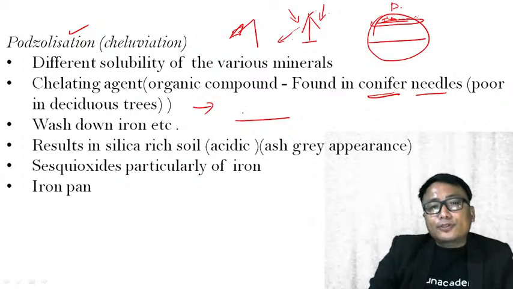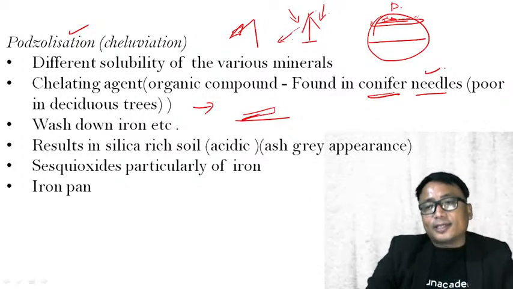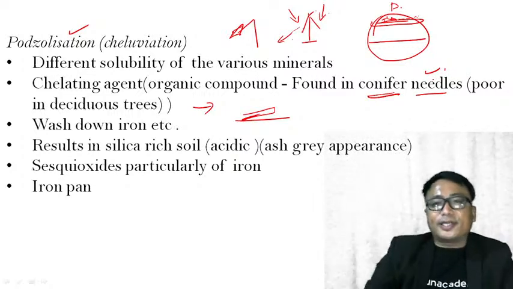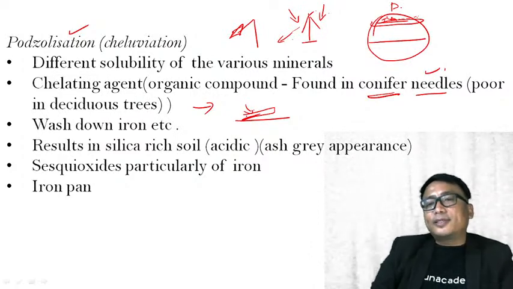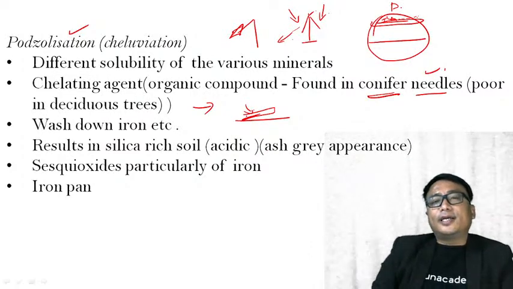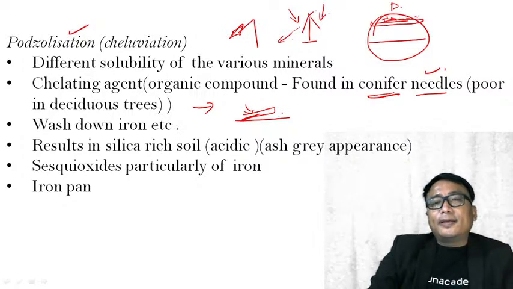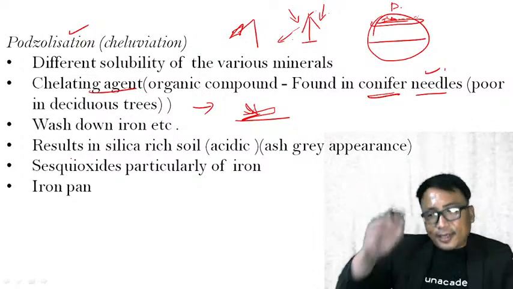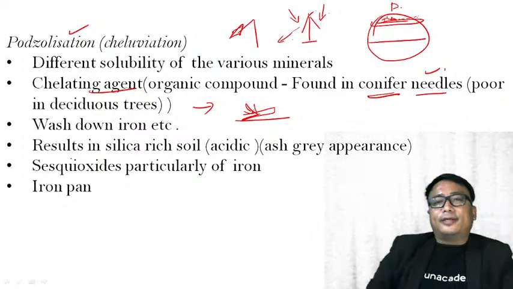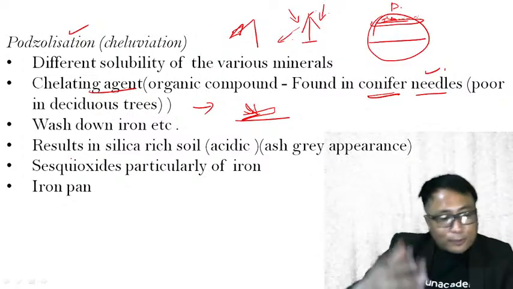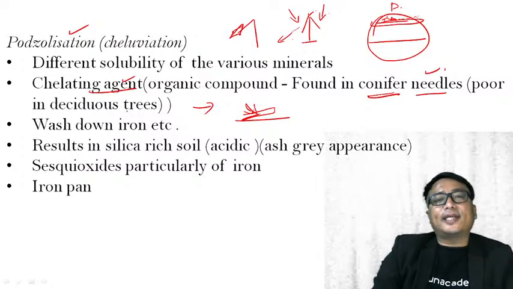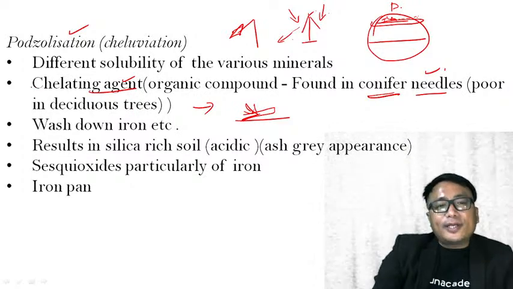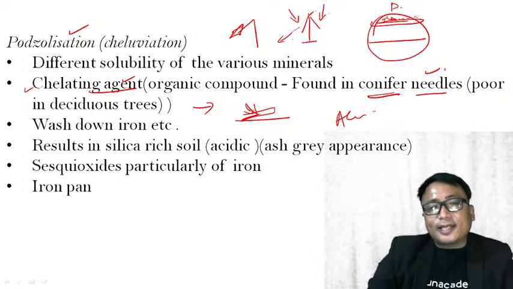Therefore, during the process of decomposition of these coniferous needles, the bacteria acting on these conifer needles give out a certain kind of material known as a chelating agent. They give out this material in the process of decomposition by the bacteria. That is known as the chelating agent, which is very acidic in nature.